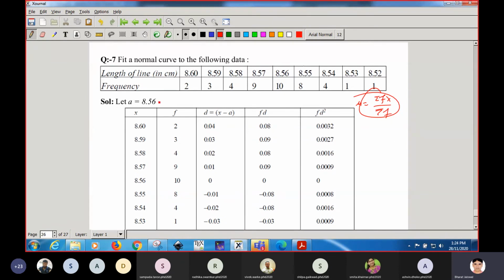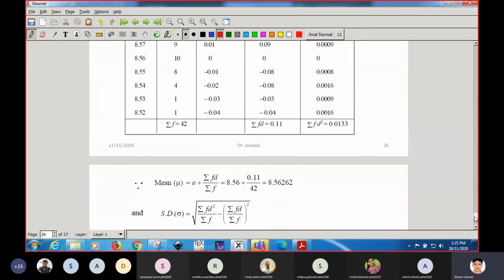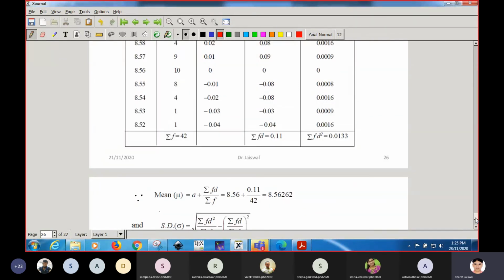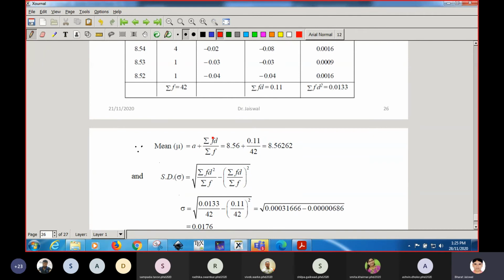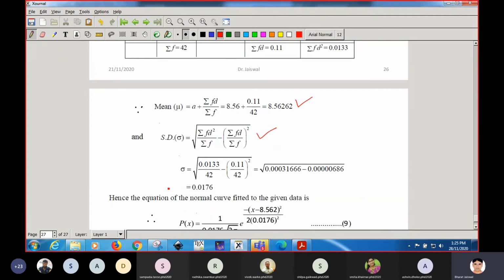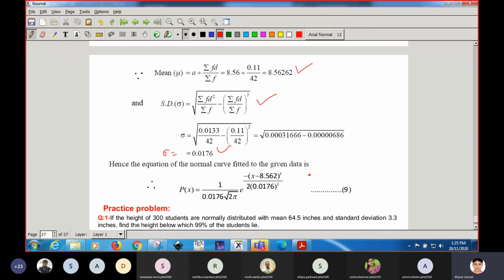That is why we have taken this 8.56, approximately in the middle, so that our calculation becomes easier. These are the values when you use the shortcut method. Assume mean plus total fd upon f. If you put this in, the mean is this, and for the standard deviation this is the result, as we discussed in our median mode section. So the standard deviation, sigma, is coming out to be 0.0176.